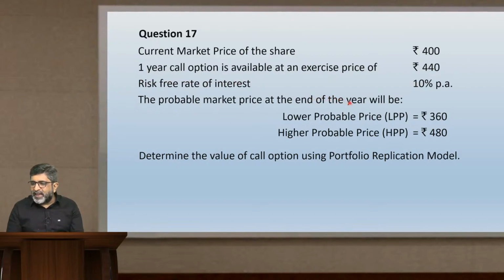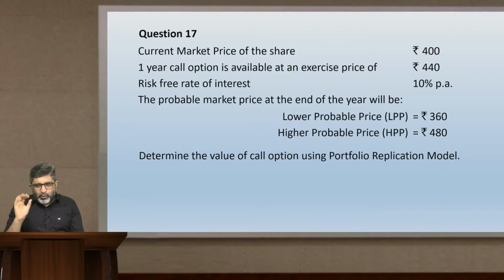Probable market price at end of the year, there are two probable market prices given, LPP and HPP. LPP stands for lower probable price, HPP stands for higher probable price. LPP is 360, HPP is 480. Determine the value of call option using portfolio replication model.